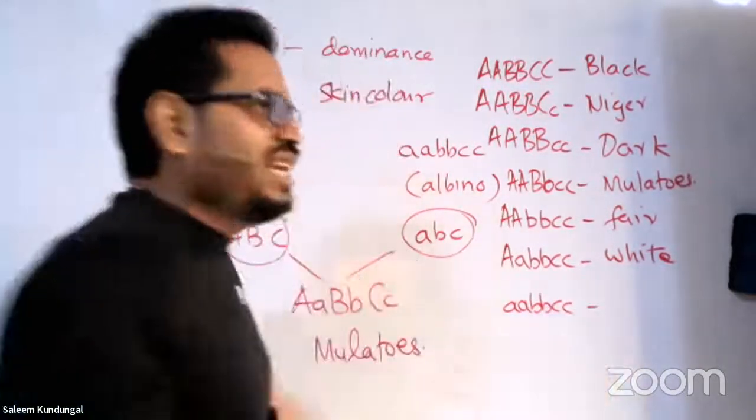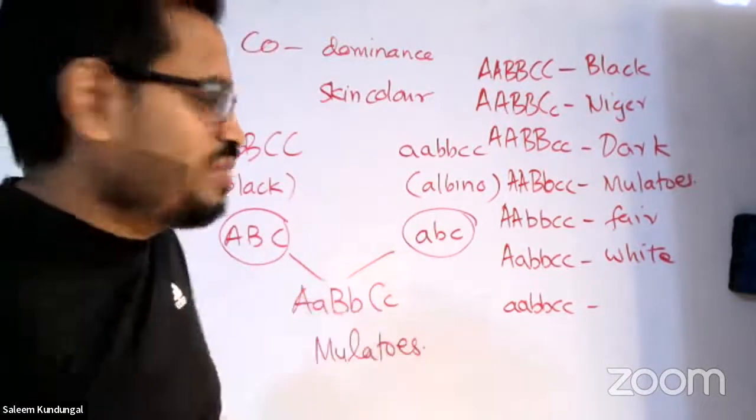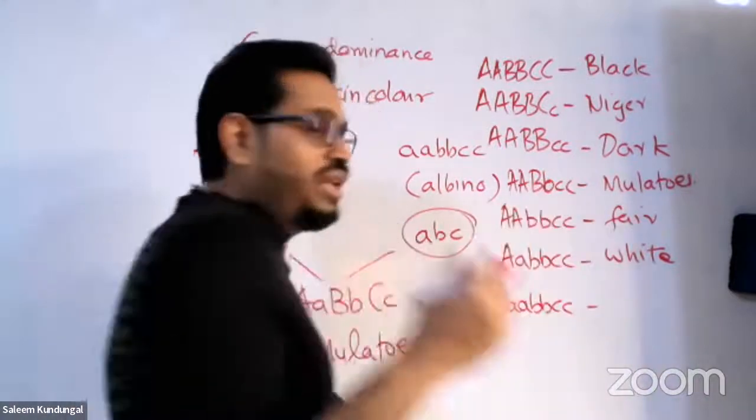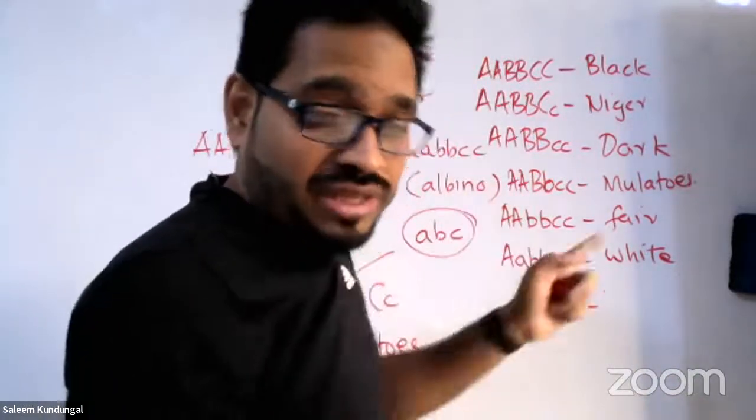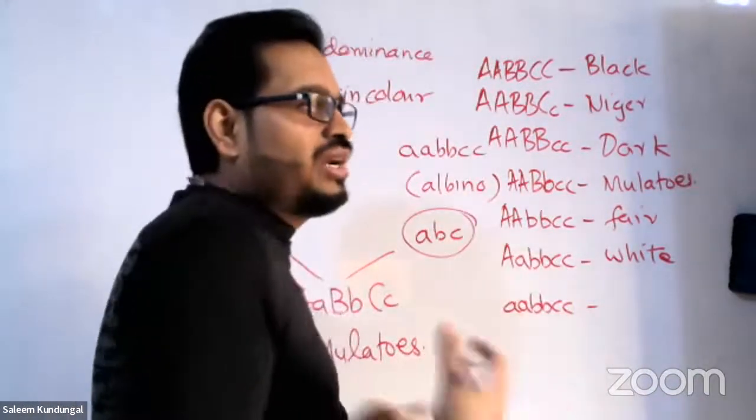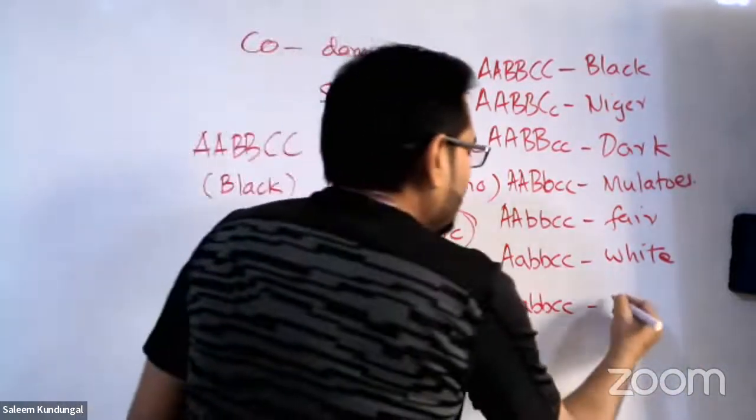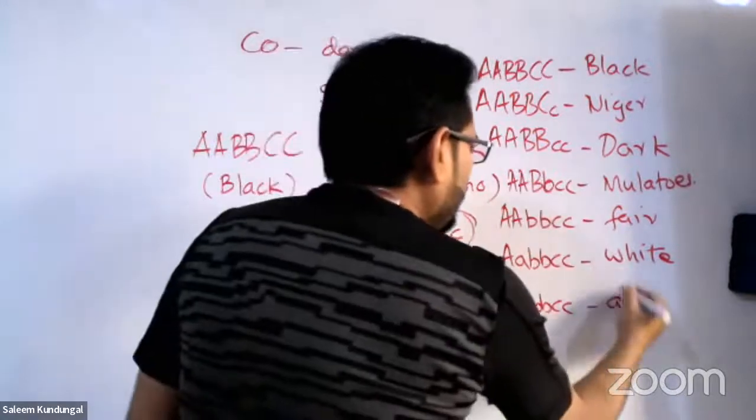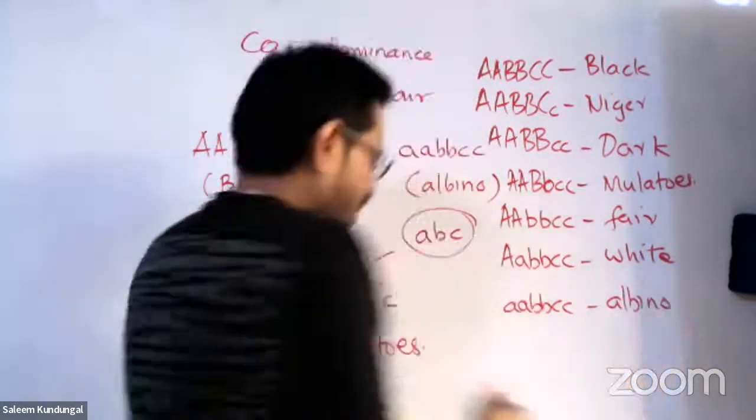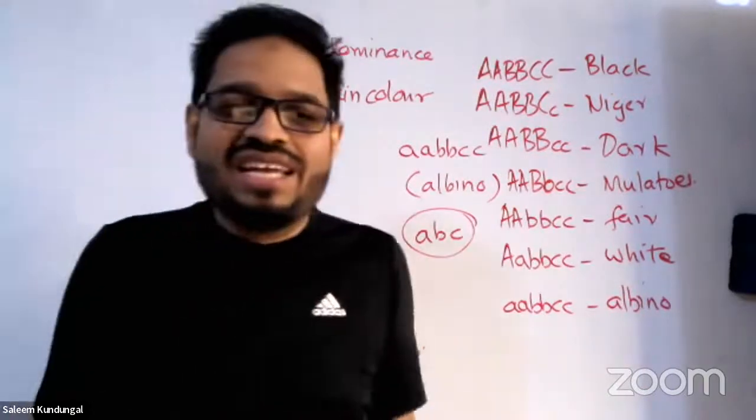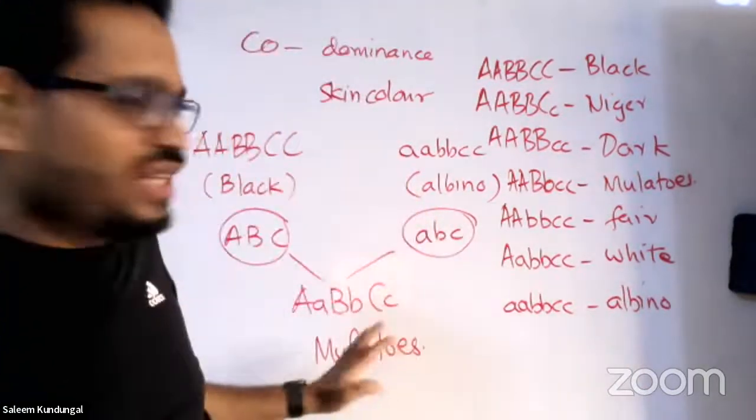So this is basically a disease condition in which the person doesn't make any melanin, and his body is completely white. Even his hair and eyelashes are white, and most of them can't even come out of the house because sunburn will happen suddenly. For example, albino. So these are the various shades of skin color that we can get from this particular feature.